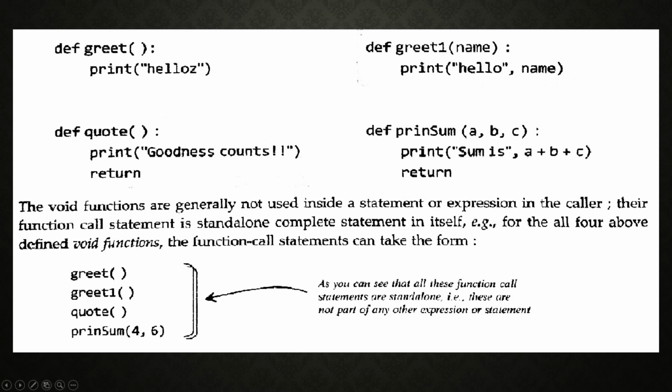Void functions are generally not used inside a statement or expression in the caller. They are not used in the caller function or calling function. Their function call statement is a standalone, complete statement in itself. For example, for the above four defined void functions, the function call statement can take the form: greet one, greet one, quote, print sum 4, 6.